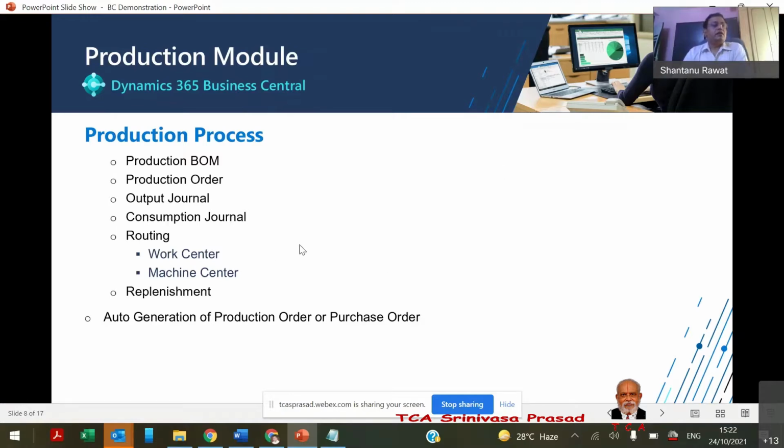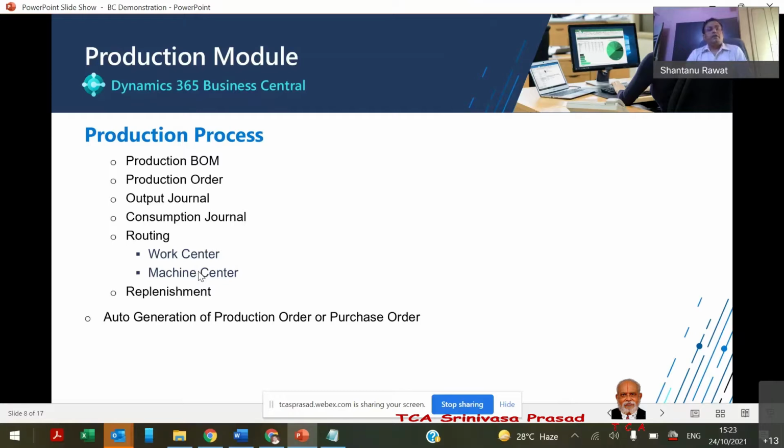And if there are various steps in the manufacturing, we can define the routing, the work centers, and under the work center, whatever machine centers there are, and the steps we can define, so that every process output will be the input for the next process. That entire routing we can define, and add the idle hours, whatever the idle time or shutdown time is, everything we can define as activities.